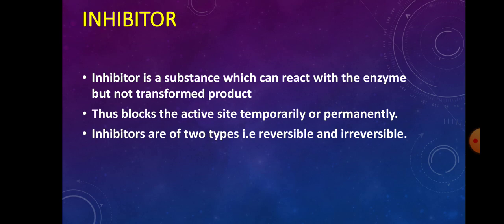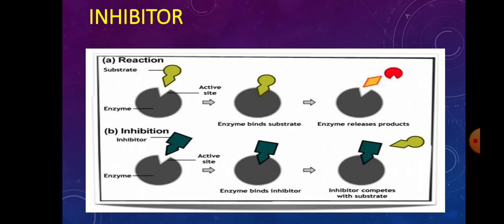There are two types of inhibitors, reversible and irreversible. In this video, we will discuss both these types of inhibitors. We know that when a substrate reacts with the active site, it transforms into a product. But in case of inhibition, an inhibitor reacts with the active site, blocks the active site for the passage of a substrate and does not transform into a product.